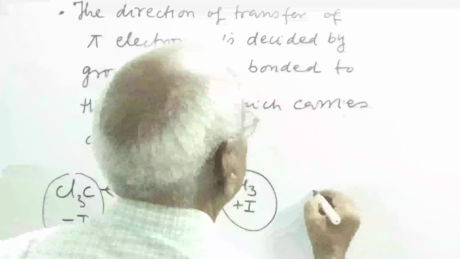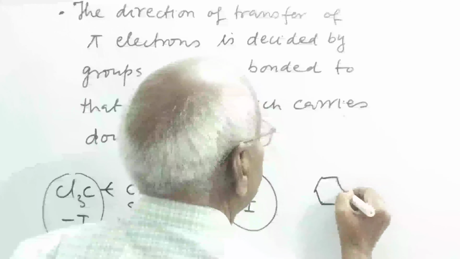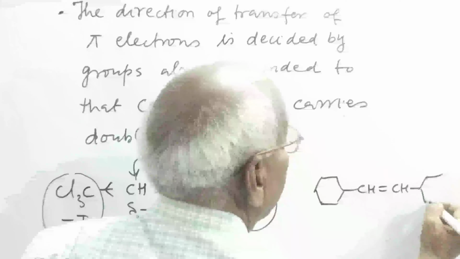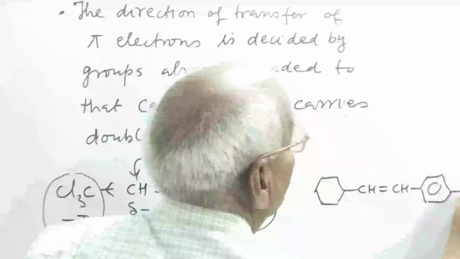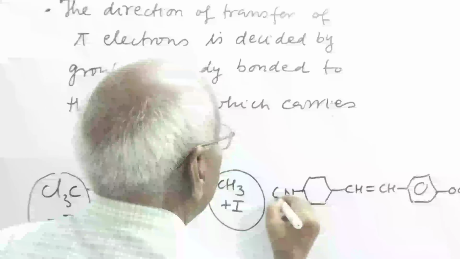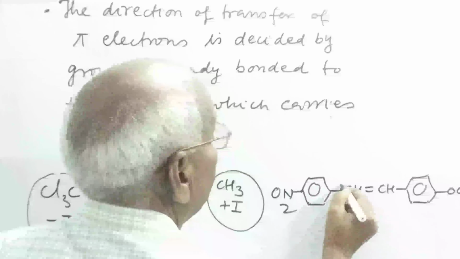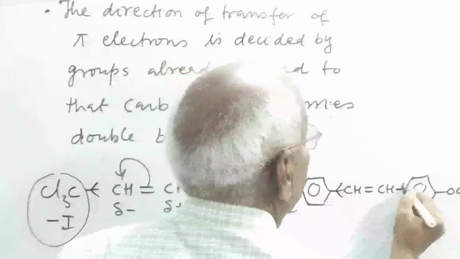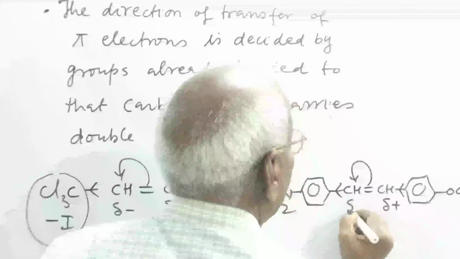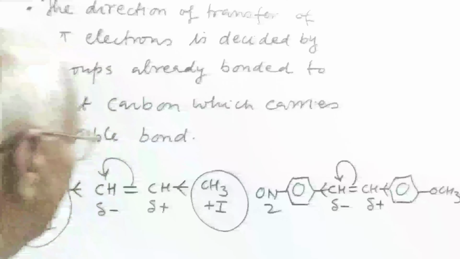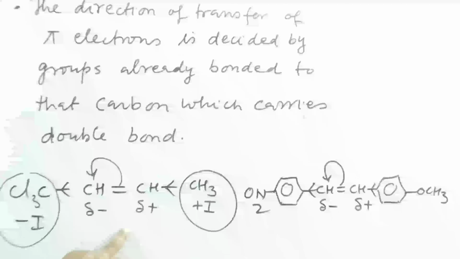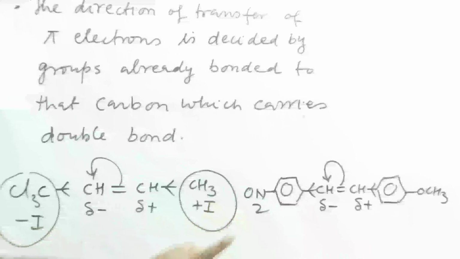In this example, this is double bonded carbon. One side it carries methoxy group and on this side it carries nitro group. This is benzene ring. This withdraws electron here. This pushes electron here. So direction of pi electron is like this. So the direction of transfer of pi electron depends on the groups already present in the molecule.